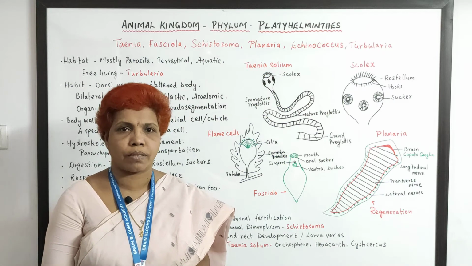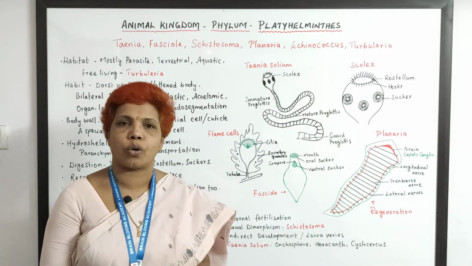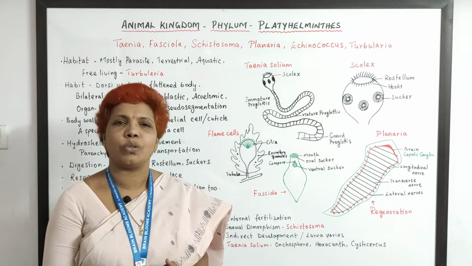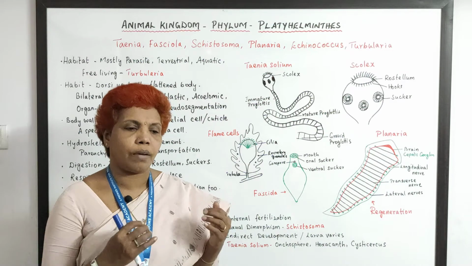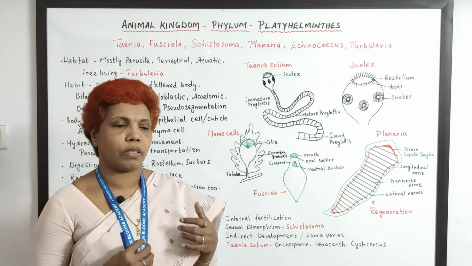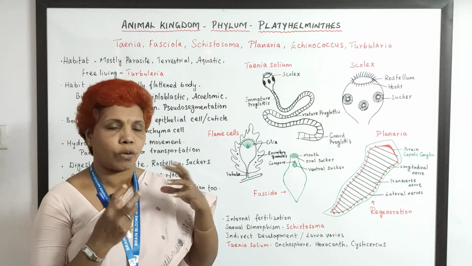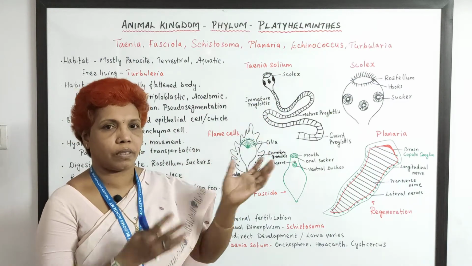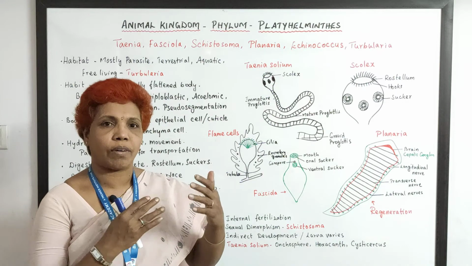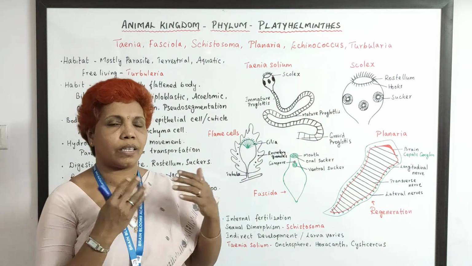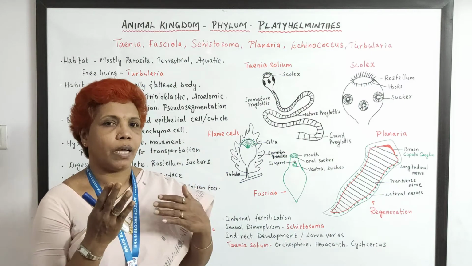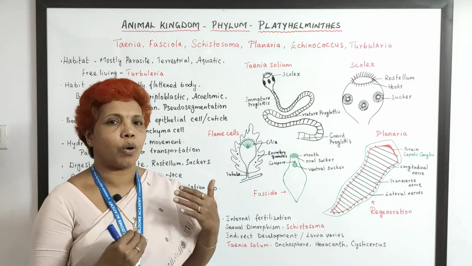The segments are seen, but the segments here are not true segments. It is called pseudo segmentation. Pseudo segmentation in the sense when they grow in the embryonic stage, the segments are not formed in the embryo, but the segments which they form in the later stages don't have a connection. There is no proper coordination from the external segments to the internal body functioning.